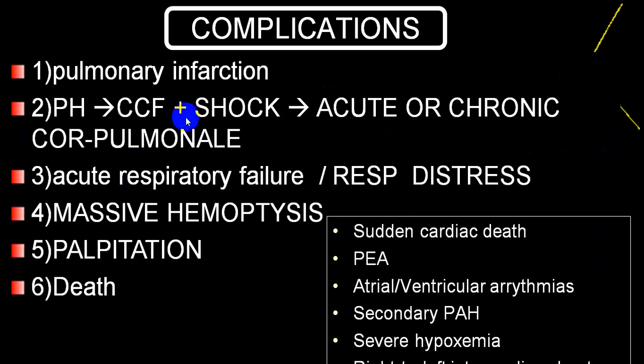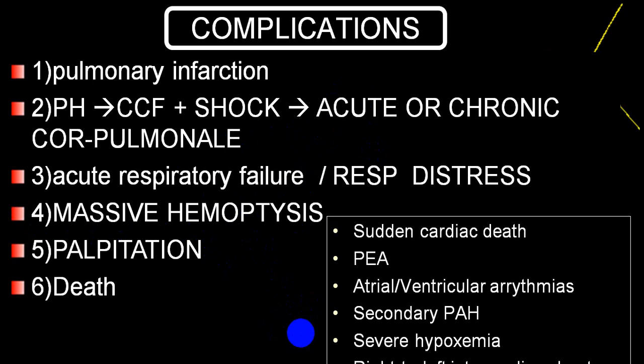Acute respiratory failure will be more common with acute cor pulmonale and cardiogenic shock. Massive hemoptysis will be more common with a massive or submassive embolus. Tachycardia, tachypnea will be more common with submassive and minor, and that will be more common in a massive variety rather than other groups.